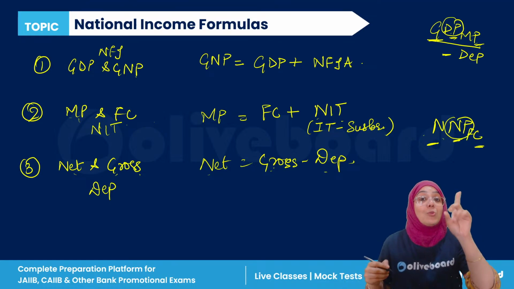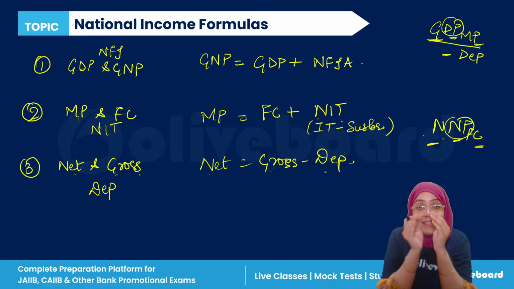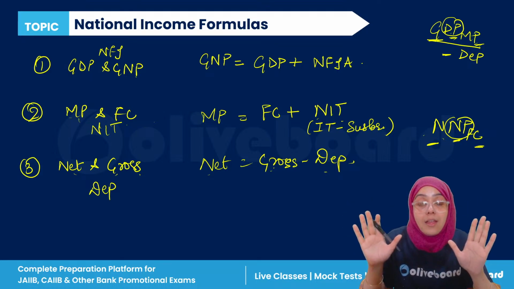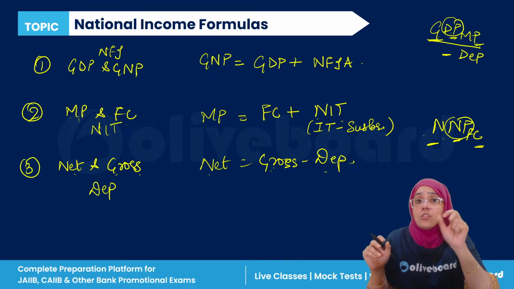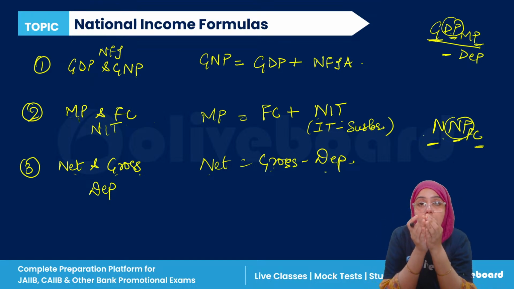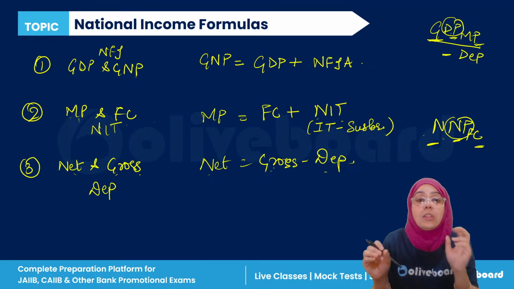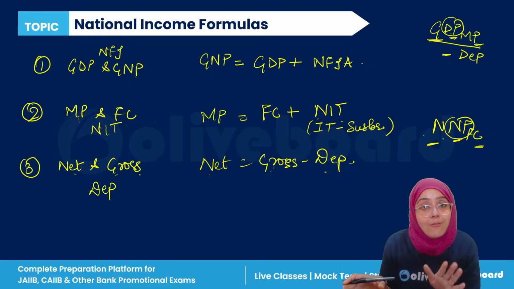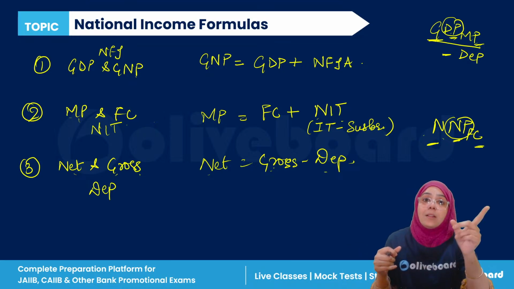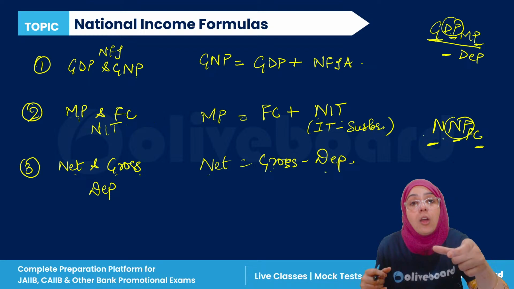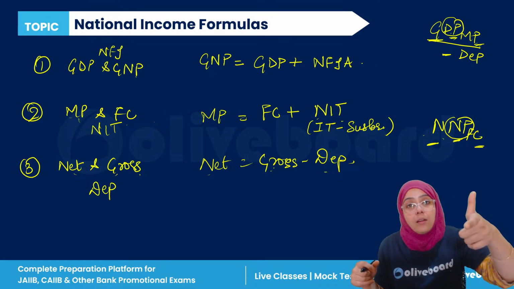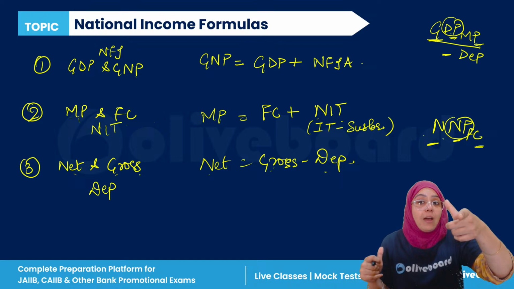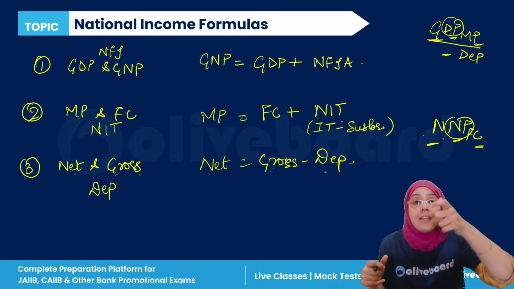Remember, I have told you a trick. Domestic is smaller, national is bigger. Although either one can be bigger, GNP or GDP, depending upon the NFI, just remember the trick. Your home is smaller, your nation is bigger. Home is smaller, national is bigger. So domestic is smaller, national is bigger.